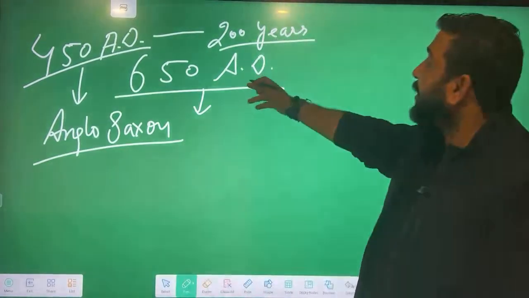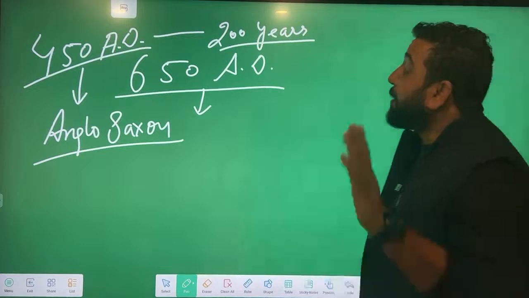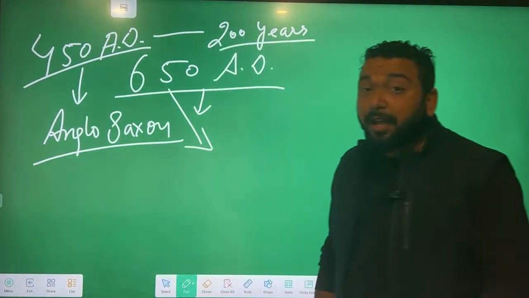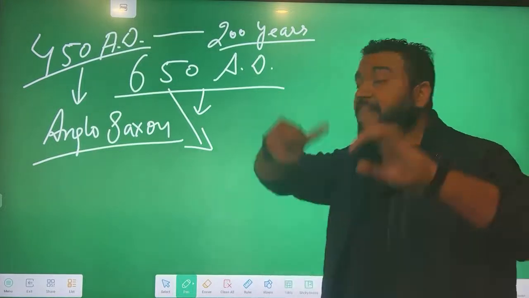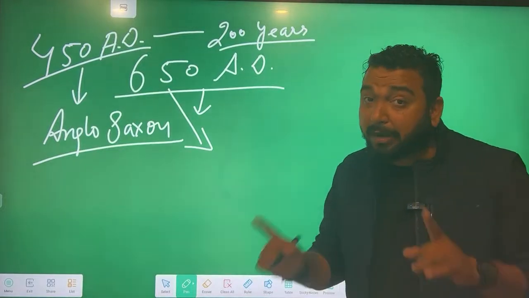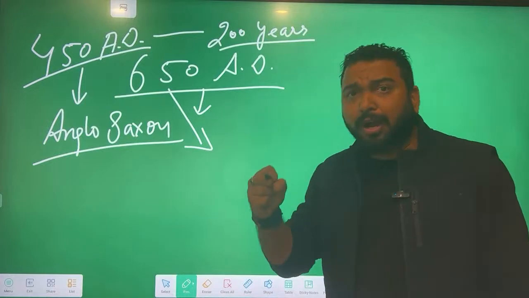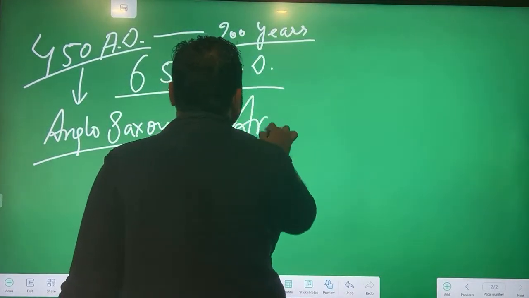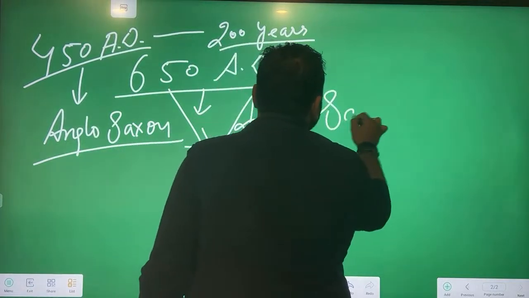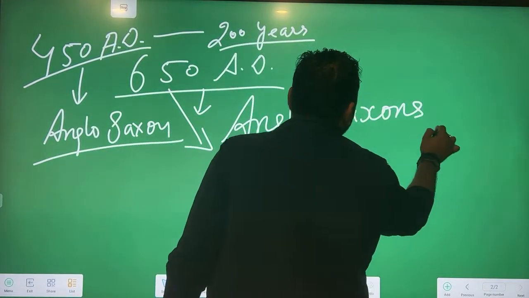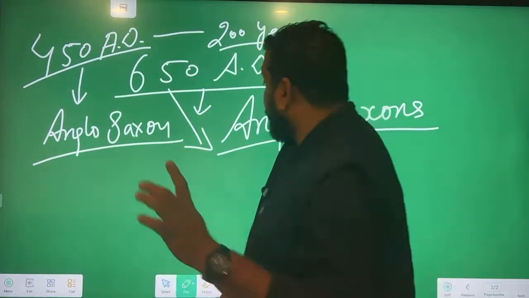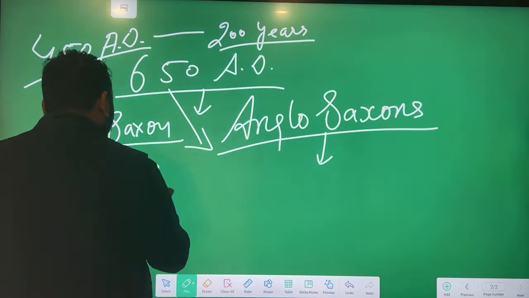They used to fight. 200 years they kept on fighting, but in 650, Anglo-Saxons defeated everyone and proved a strong identity, a strong existence. In 650, Anglo-Saxons emerged as a strong tribe. They were controlling all the tribes. So still, we had many other tribes.